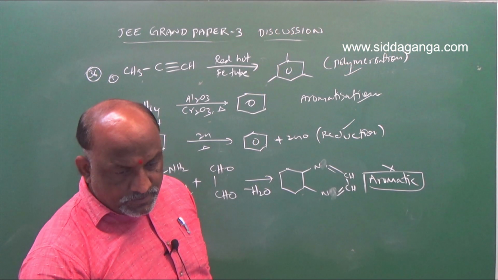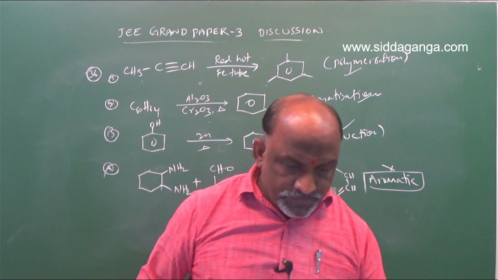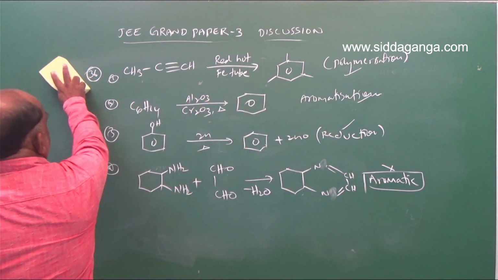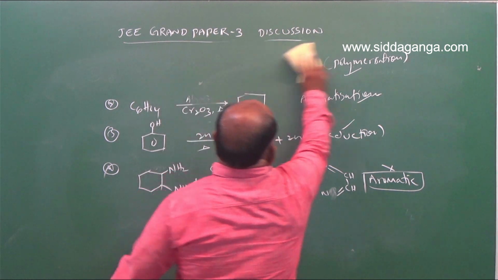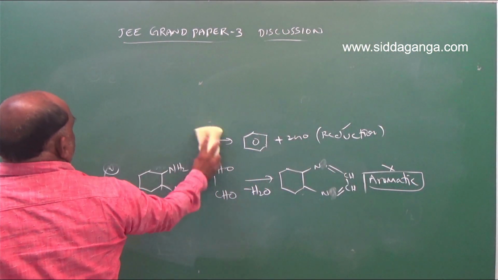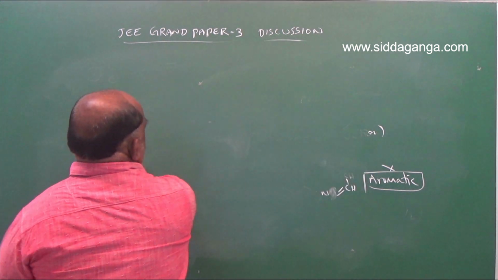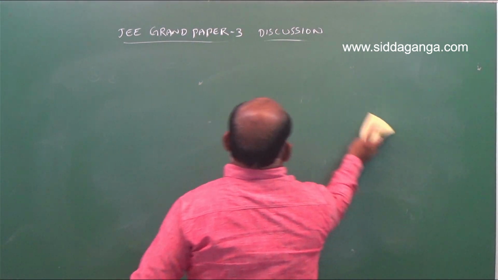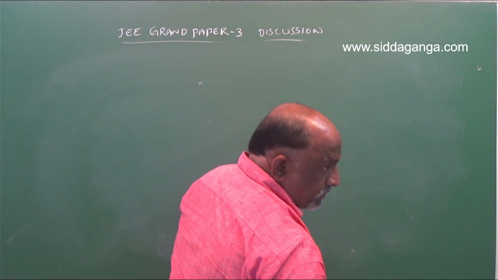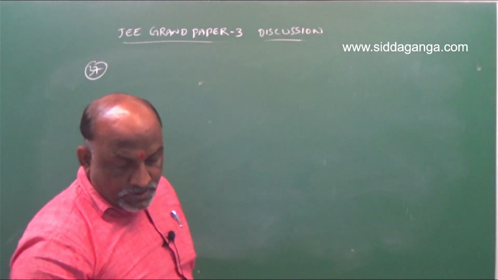Next one, question number 37. Direct concept background question.